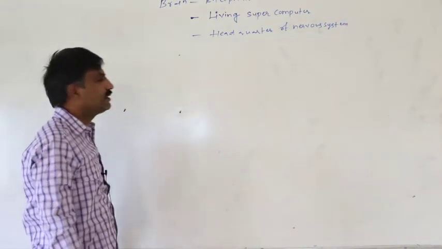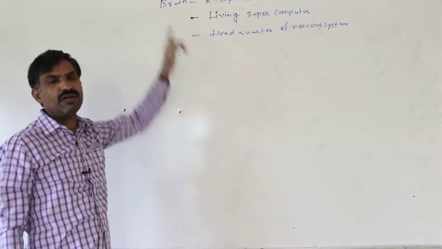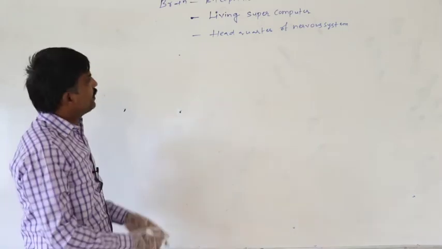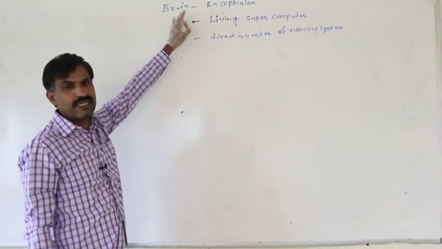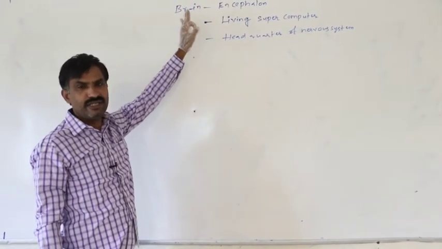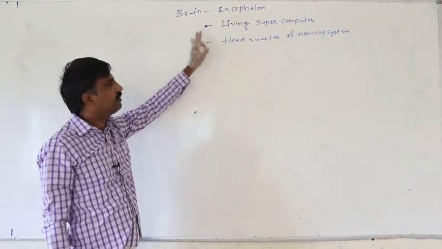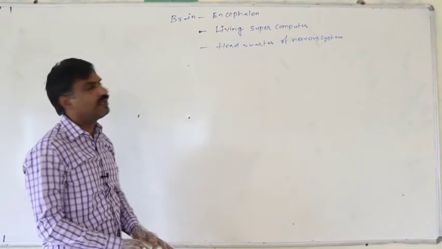Again, this is also called the command and control organ. So the brain which is present in our body is simply called the encephalon, or the living supercomputer, or the headquarters of the nervous system.